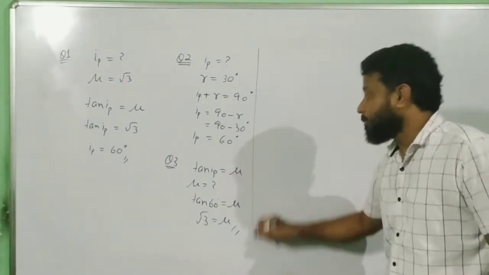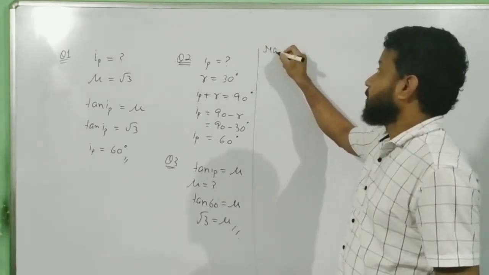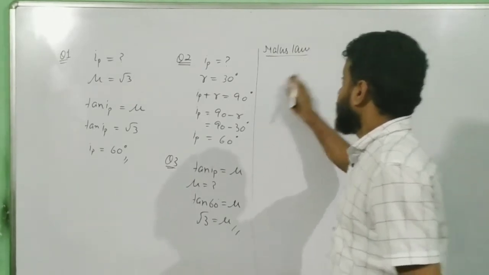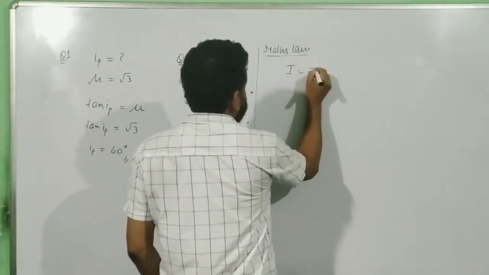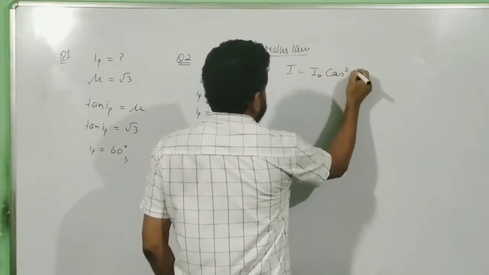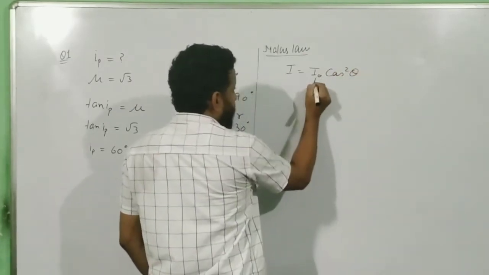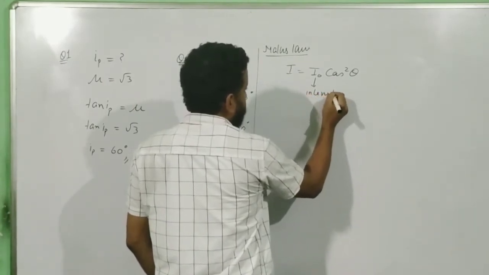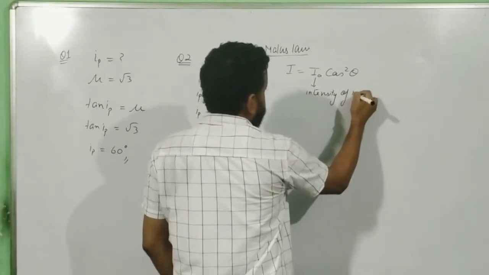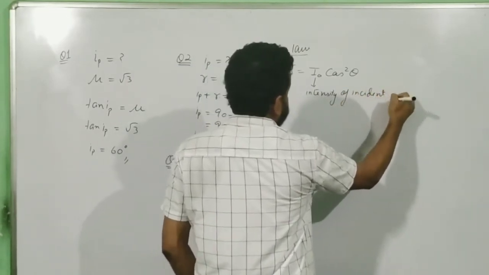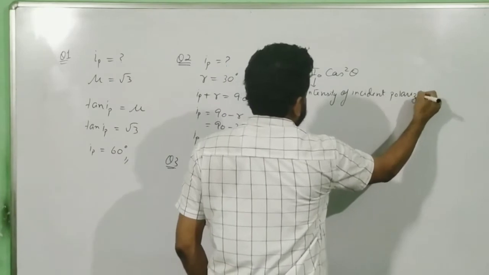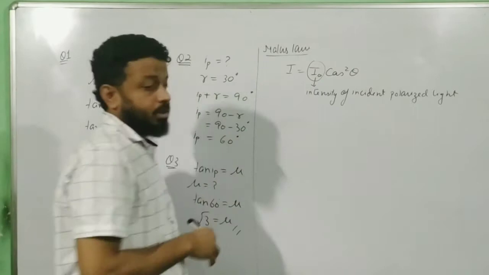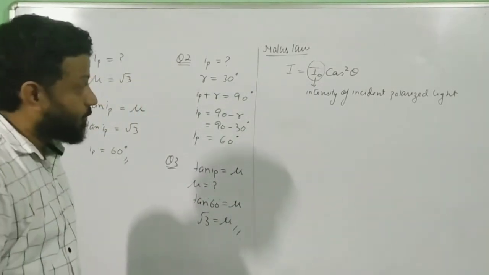Now comes some questions based on Malus law. If you do remember, the Malus law formula says I is equal to I naught cos square theta. Please remember one thing. What is I naught? Intensity of incident polarized light. If you have understood properly what is I naught, then only we can do questions based on this. So I will keep question number 4 very simple.